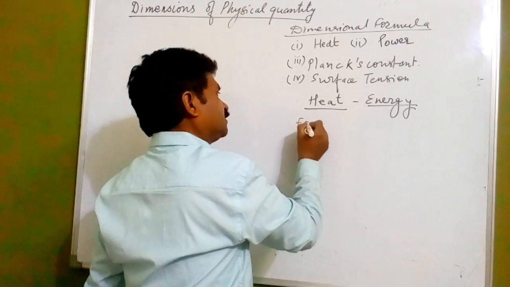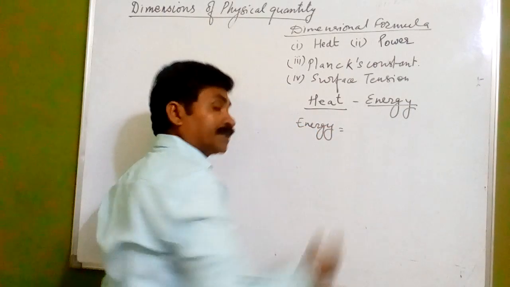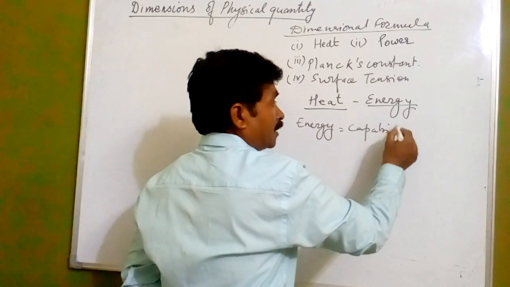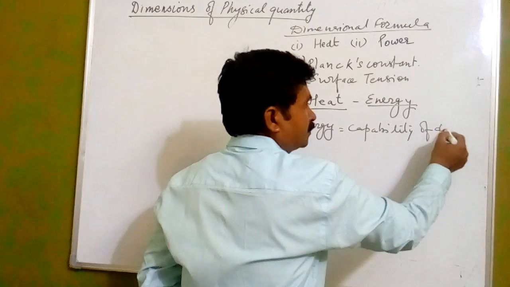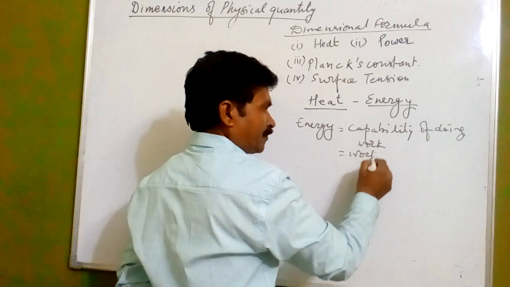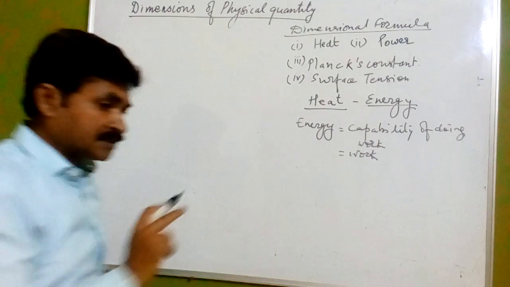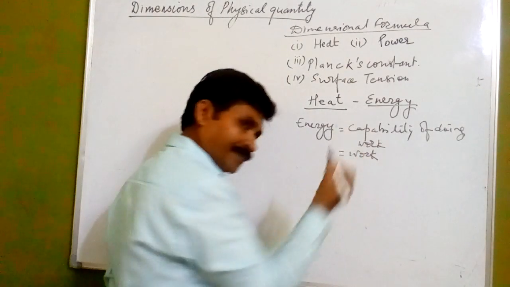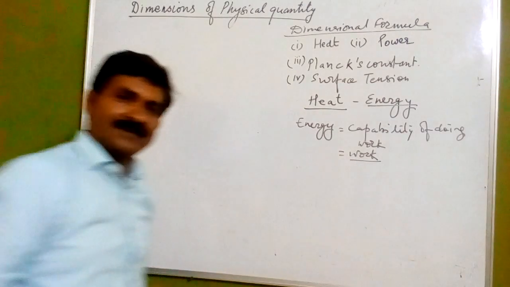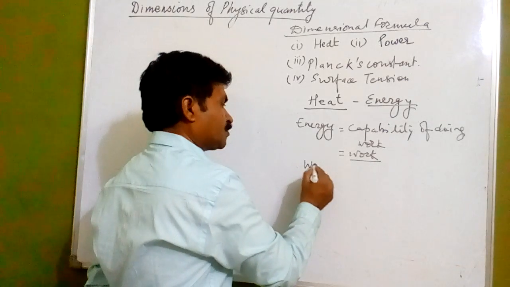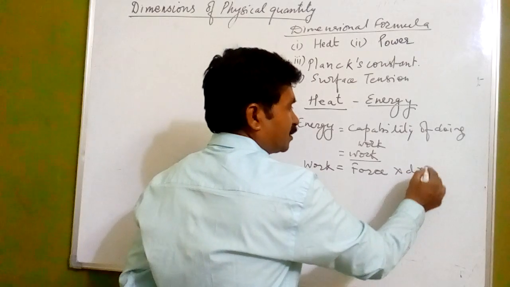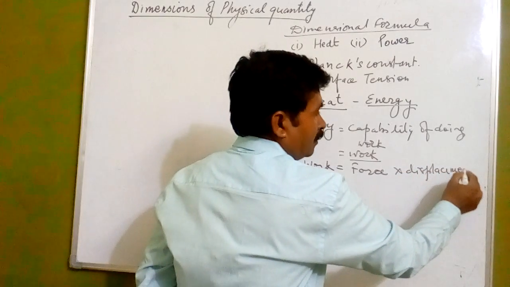And energy, we say, is the capability of doing what? The capacity or capability of doing work, meaning it is related with work. Now, it is related with work. Then what is work? We have studied in class 9. Work is equal to force and the displacement in the direction of the force applied.